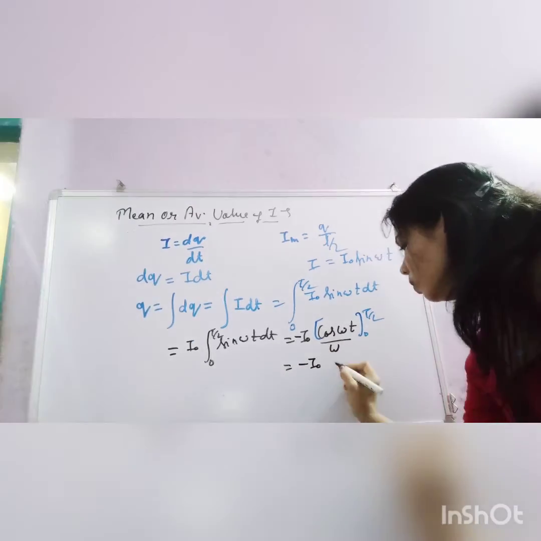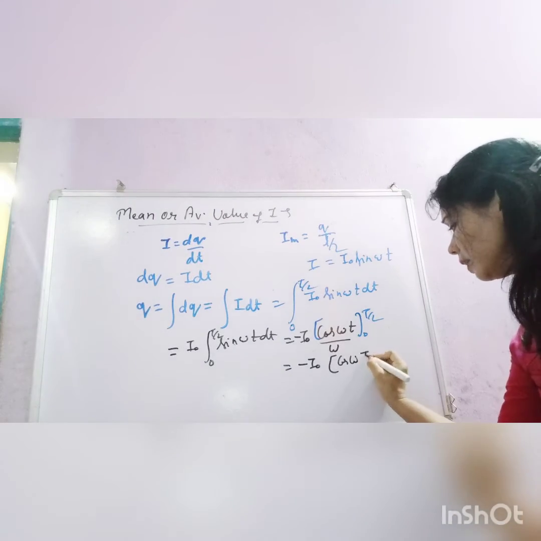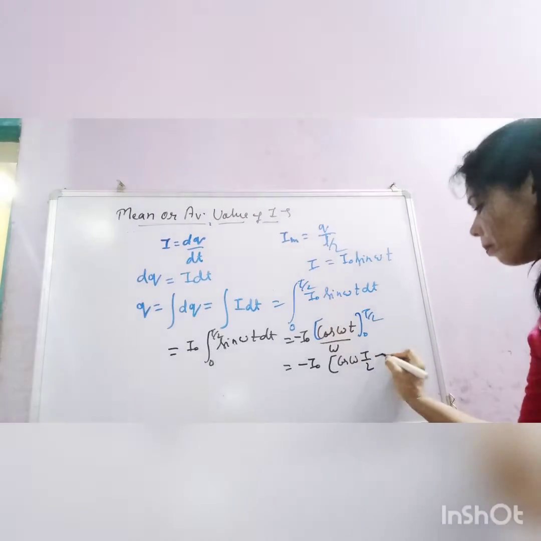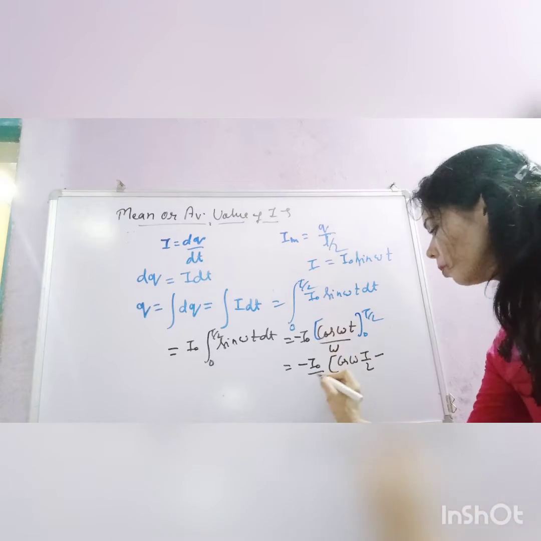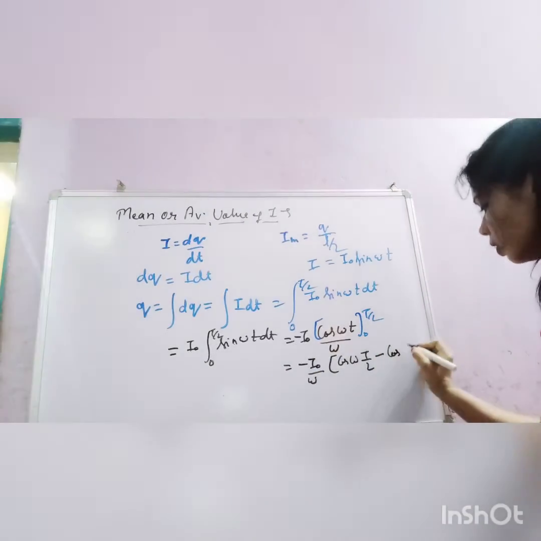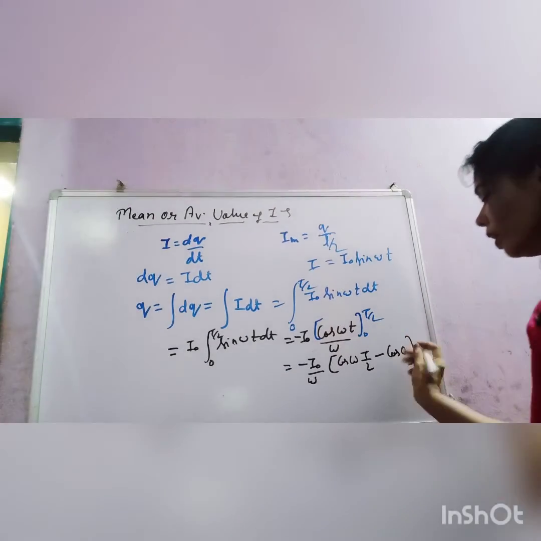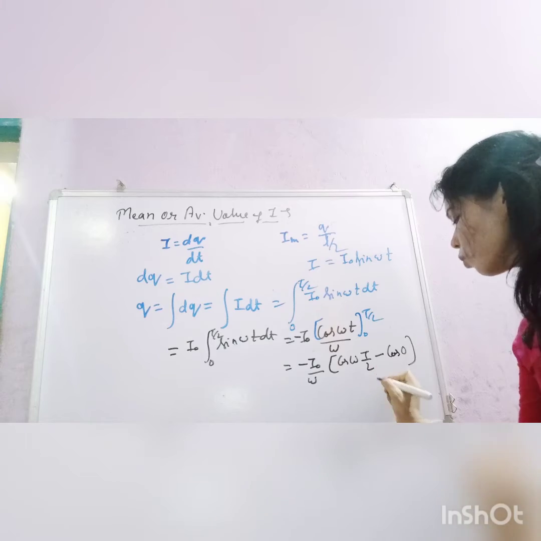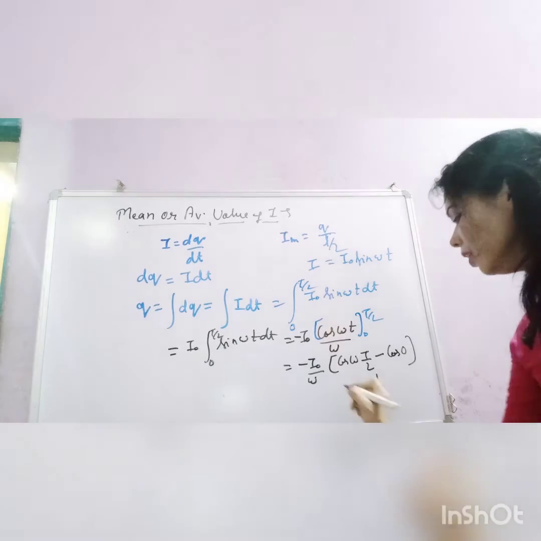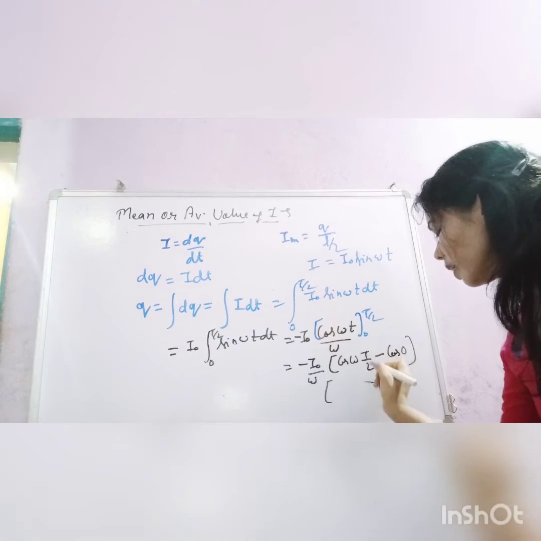Minus I0 upon omega, cos omega T by 2 for the upper limit, minus cos 0. Cos 0 equals 1. So I will write minus 1, and here it will be cos omega T by 2.